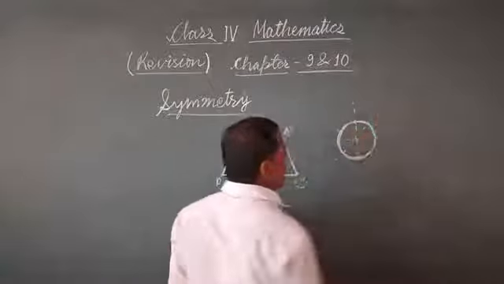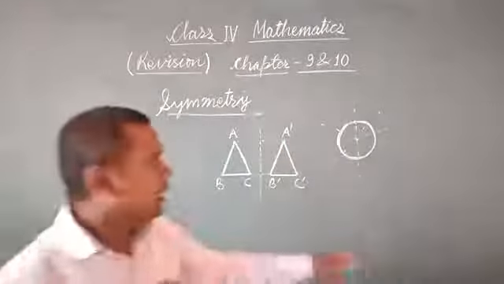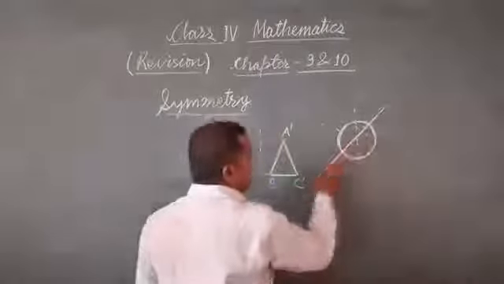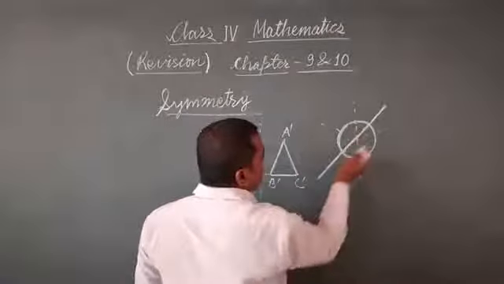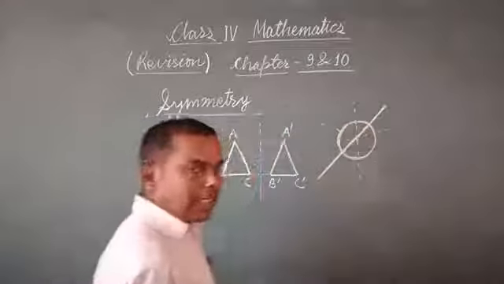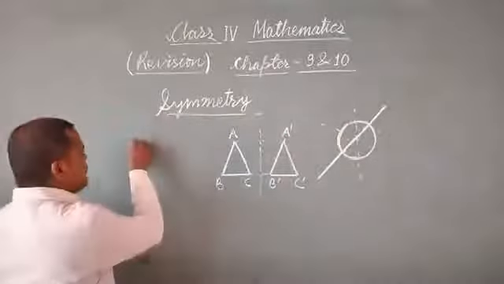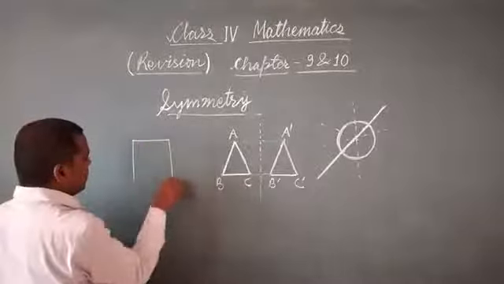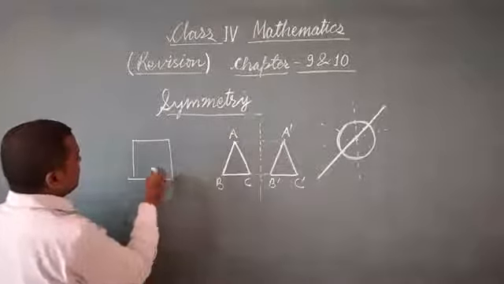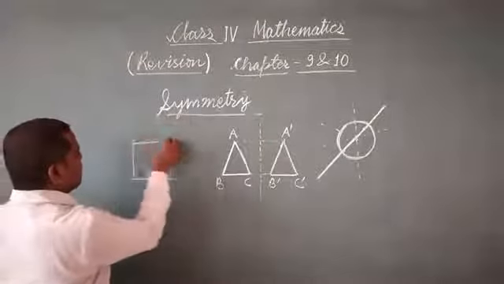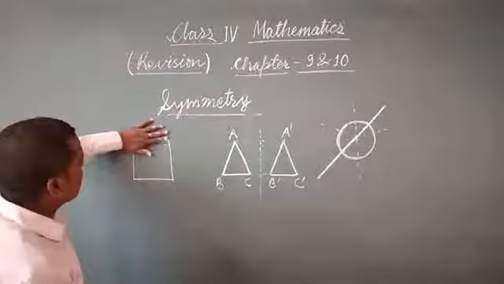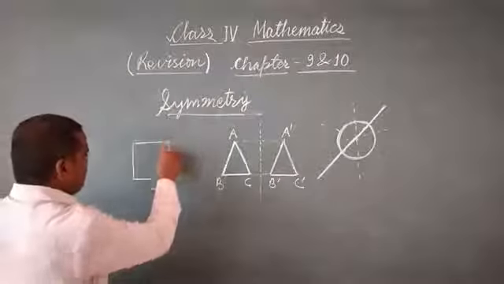So in this case I have infinite lines of symmetry. Suppose this one I am drawing correctly. So you can see this part and this part are both equal. In case of a square, if anybody draws the lines of symmetry, you can easily say there are 4 lines of symmetry.